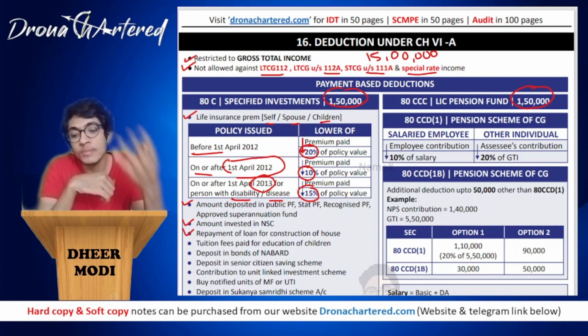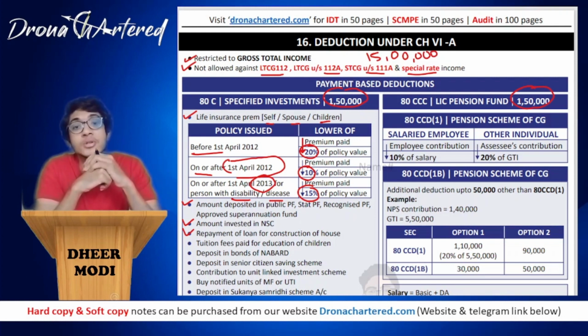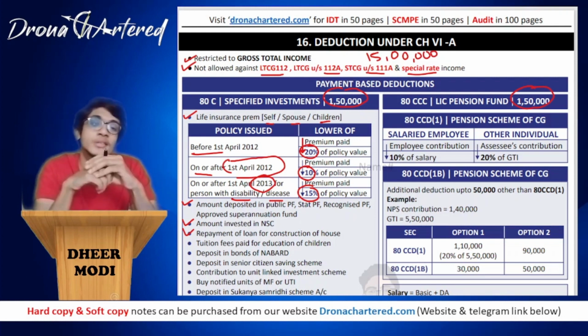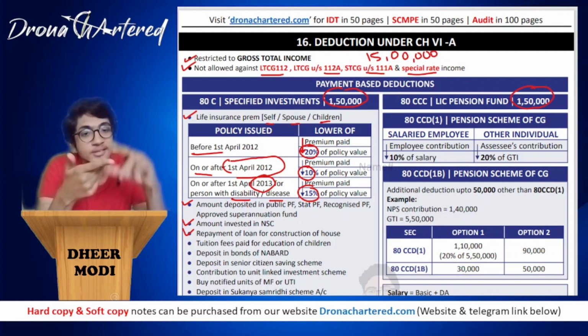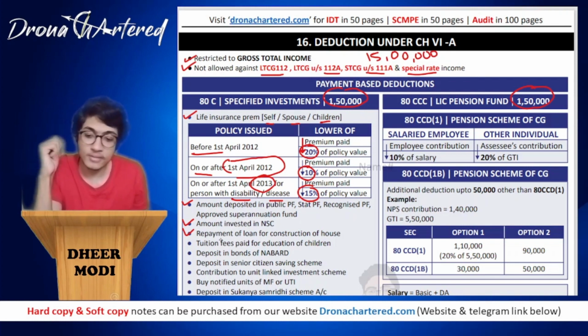But the point that you have to remember, that institutes usually confuse, the deduction that you will receive is only after construction of the house is completed. For example, if the construction is still going on and you already start repaying the loan, then you will not be getting any deduction. So this deduction will only be available to you after the house has been completed. Okay, so remember this while solving questions.